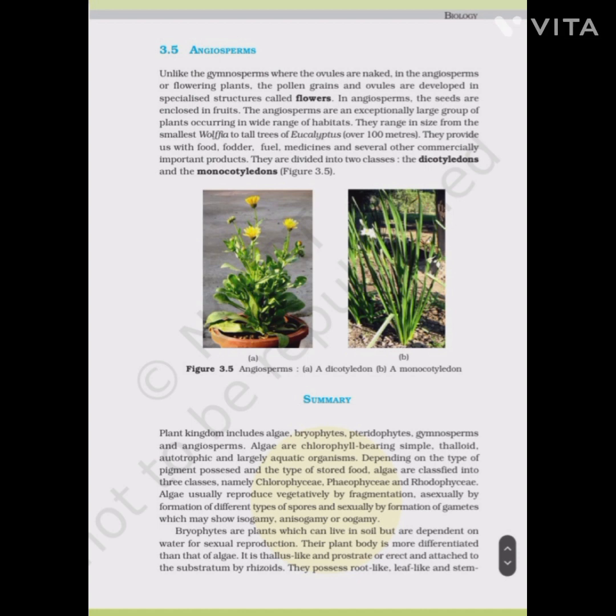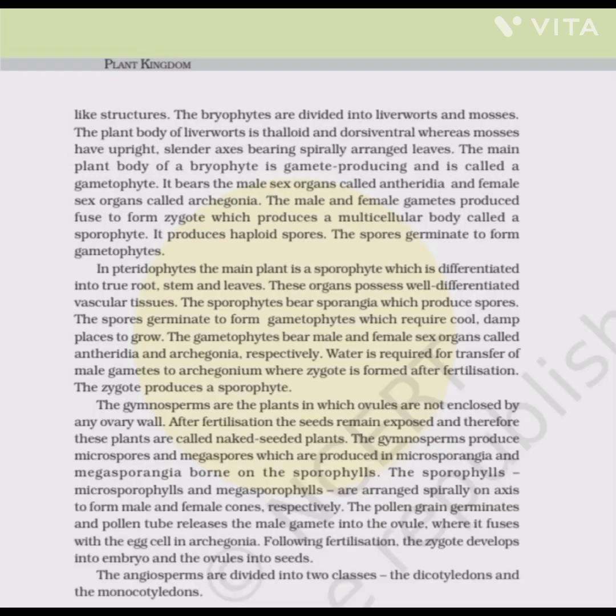Summary. The plant kingdom includes the algae, bryophytes, pteridophytes, gymnosperms and the angiosperms. Algae are the chlorophyll-bearing, simple, thalloid, autotrophic, and largely aquatic organisms. Depending on the type of pigments present and the type of stored food, algae are classified into 3 classes, namely the Chlorophyceae, Phaeophyceae, and the Rhodophyceae. Algae usually reproduce vegetatively by fragmentation, asexually by the formation of different types of spores, and sexually by the formation of gametes which may show isogamy, anisogamy, or oogamy.